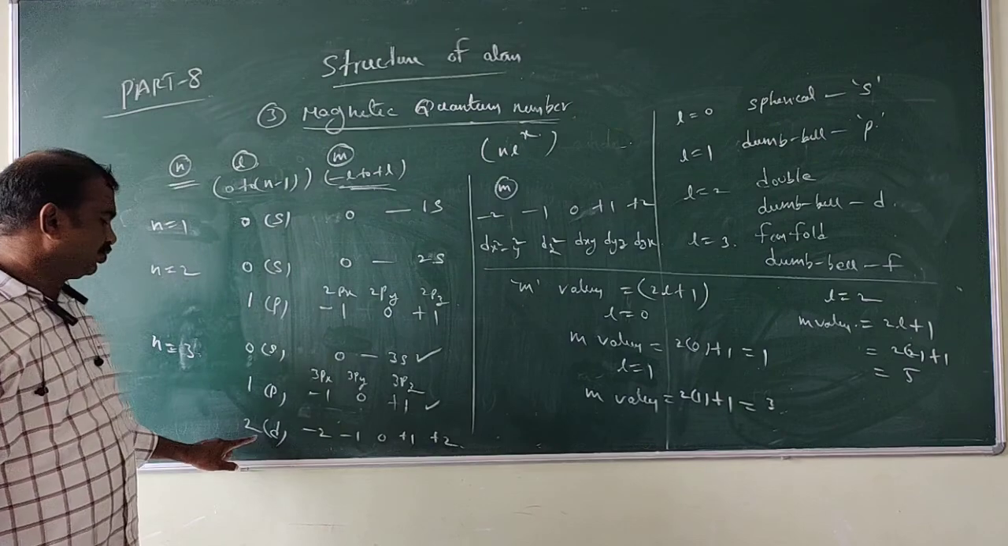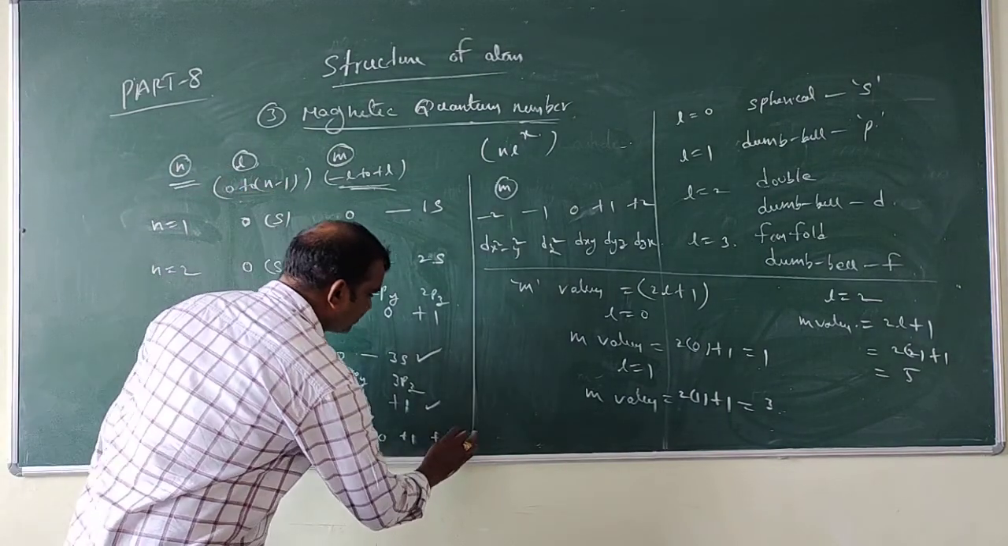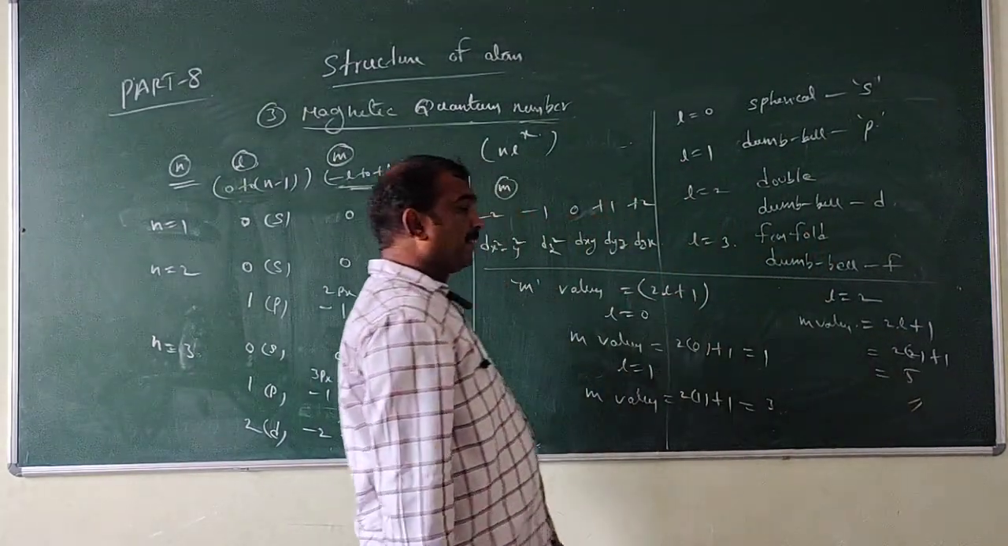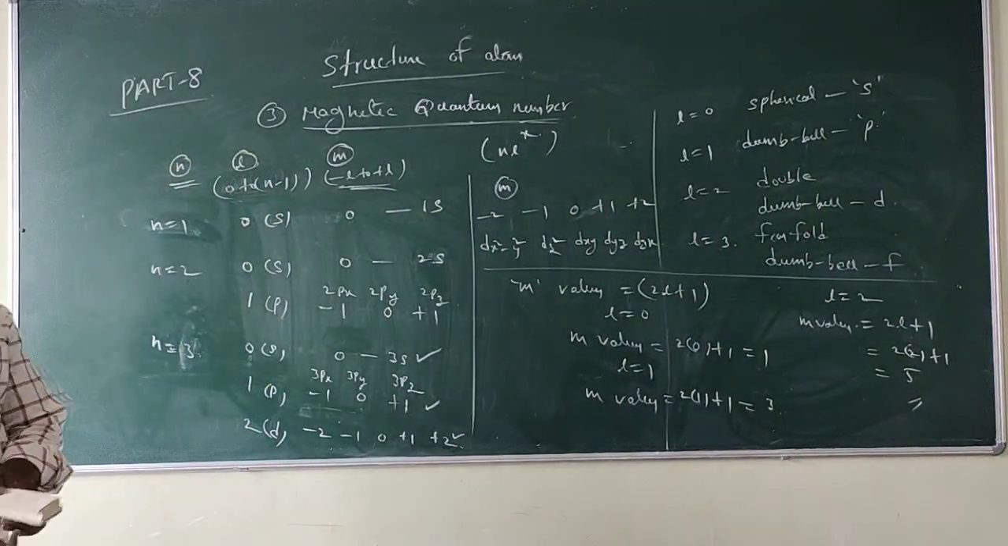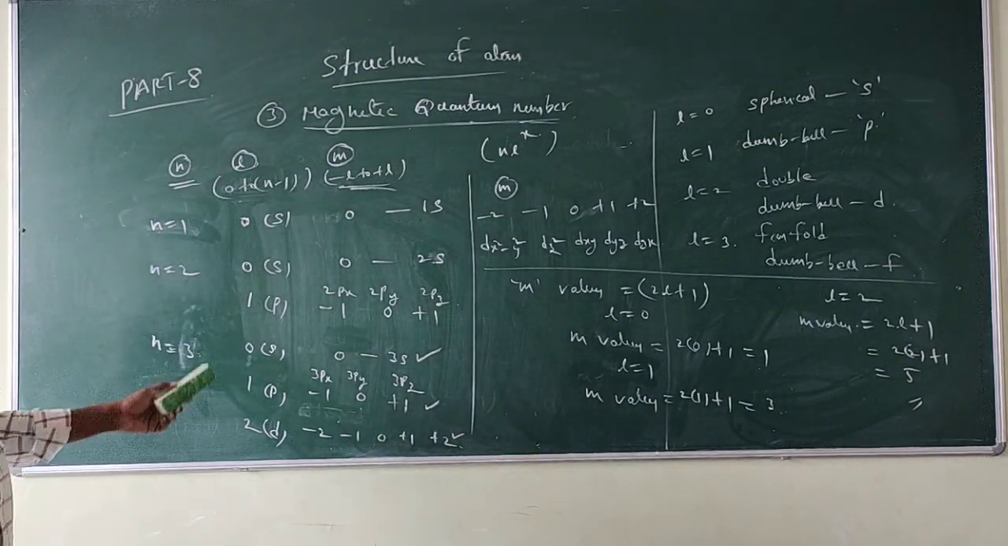So L is equal to 2, how many m values? 1, 2, 3, 4, 5. So these 5 values will come. Look at here, these 5 values. So in this way, the m values depend upon L like this. So m is the magnetic quantum number.